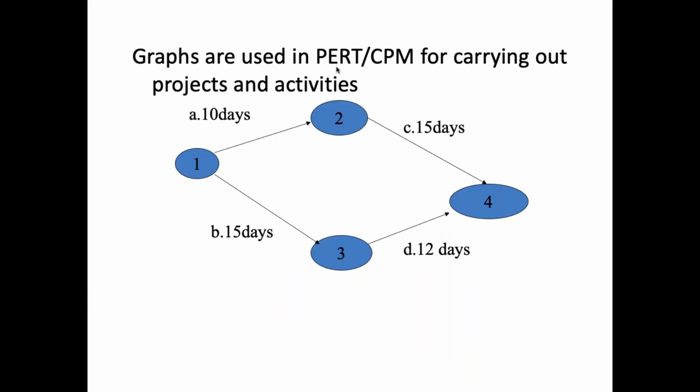Next, you can see it is just another slide showing that graphs are used in PERT and CPM for carrying out projects and activities. So if you are planning something, you can make a graph. You can see that we have divided it by how much time it will take. From step 1 to 2, it will take 10 days. Then from second to fourth step, it will take 15 days, and so on. So graphs are basically used if you're planning any activity beforehand, so that we can already gauge what issues can take place at which step.